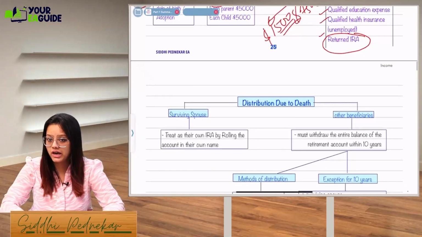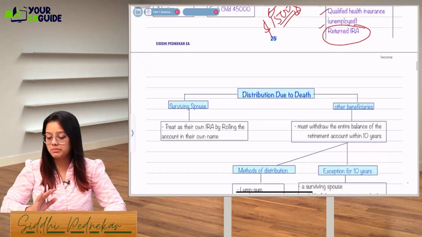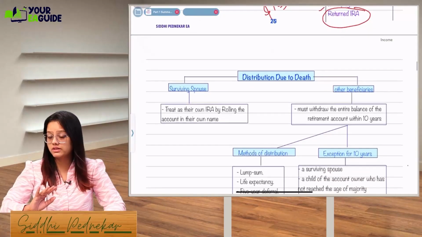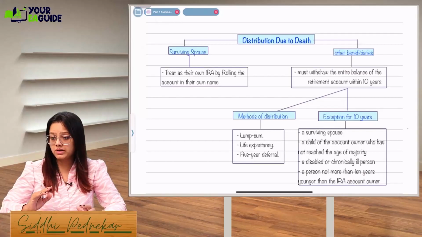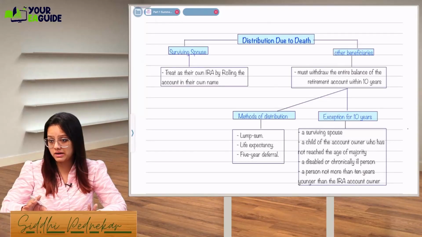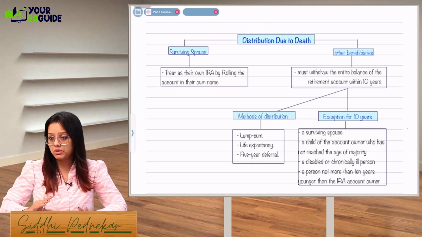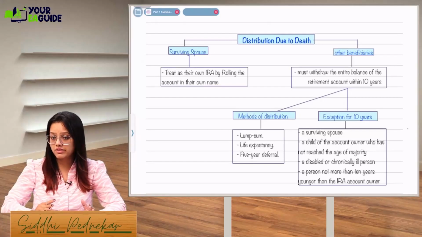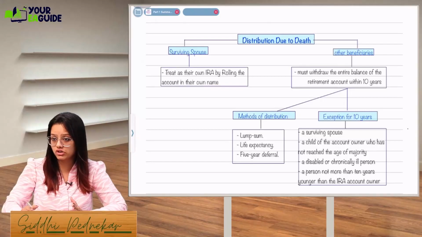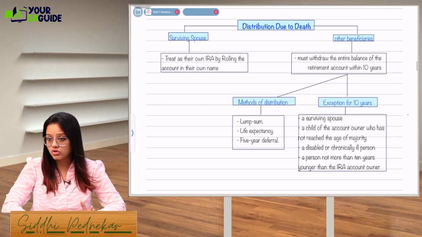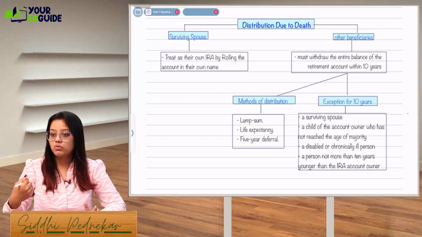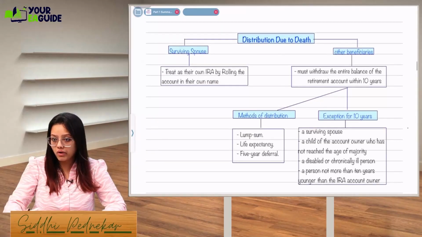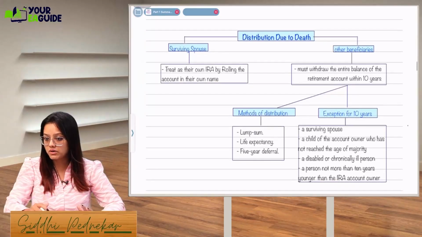Please confirm in the chat, are you understanding these points? We have already done this in the regular batch. Again, I'll give a disclaimer. Those who are attending my session for the very first time won't be able to get these topics because we have already done this in the class very well. Now it's just a revision of it. So I hope my existing students, please confirm that you are getting this point, you are understanding it and revising it properly.